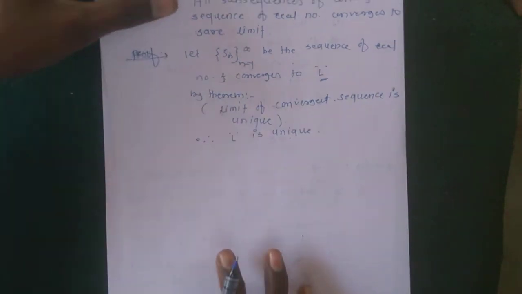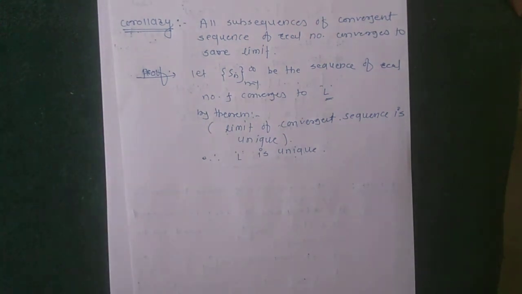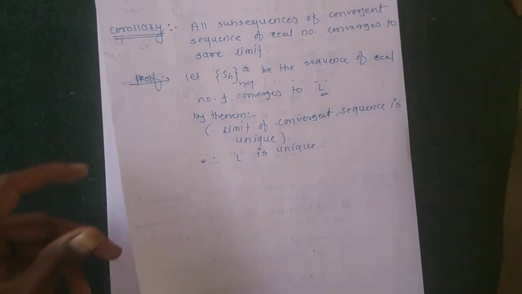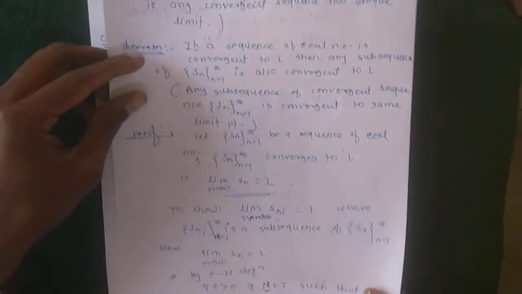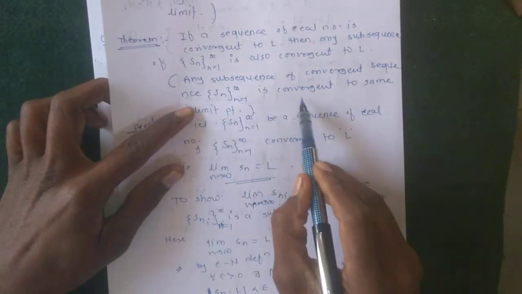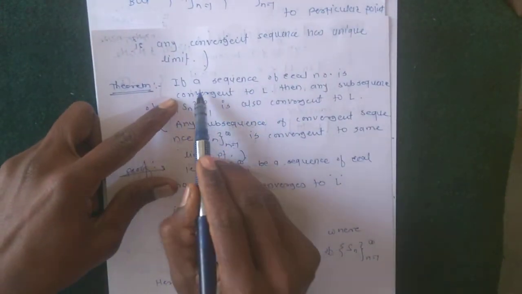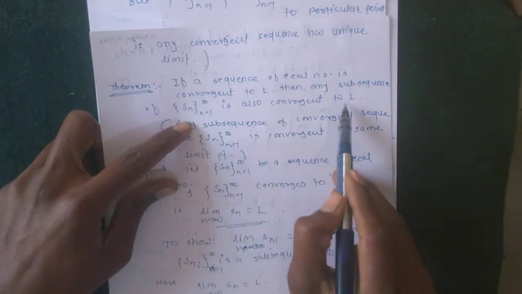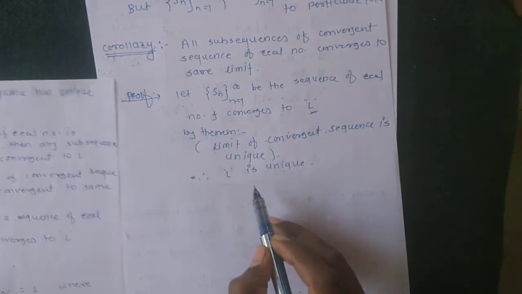Then the next theorem we use here is: any subsequence of a convergent sequence converges to the same limit point. Using this theorem, if a sequence of real numbers converges to L, then any subsequence of Sn also converges to L. So using this theorem, L is unique and Sn converges to L.